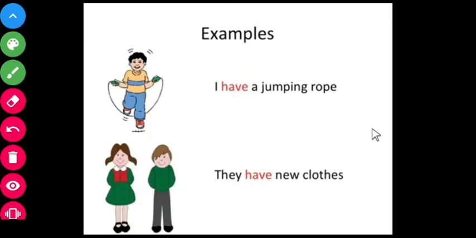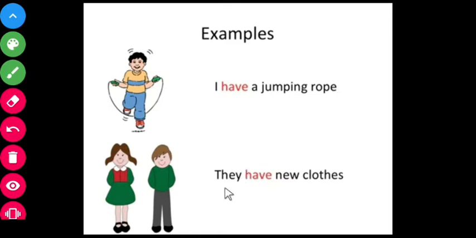Then have is also used with pronouns like I, we, you, they. For example, I have a jumping rope. I is the first person singular, so we use have here. And they have new clothes.